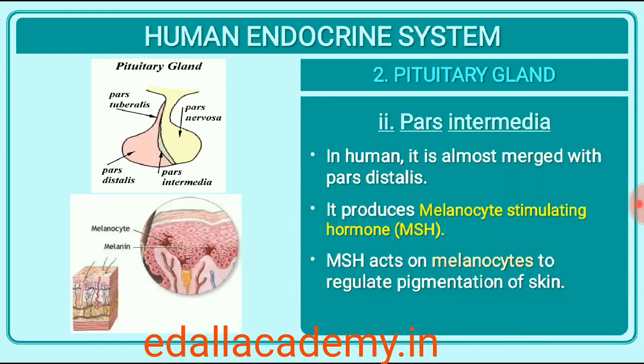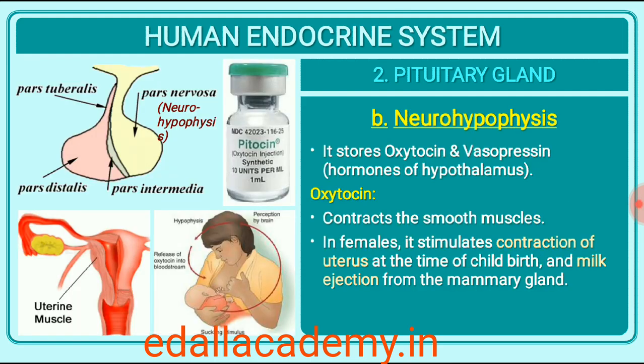MSH acts on the melanocytes, melanin-containing cells, and regulates pigmentation of the skin. Oxytocin acts on the smooth muscles of our body and stimulates their contraction. In females, it stimulates a vigorous contraction of uterus at the time of childbirth, and milk ejection from the mammary gland.